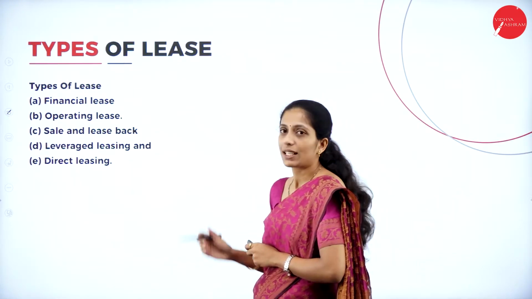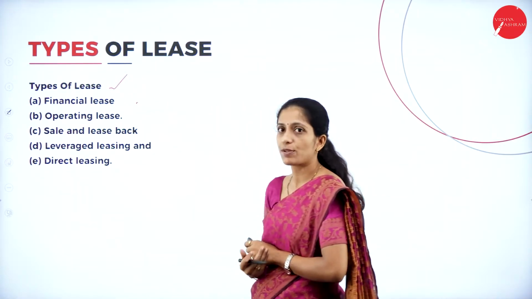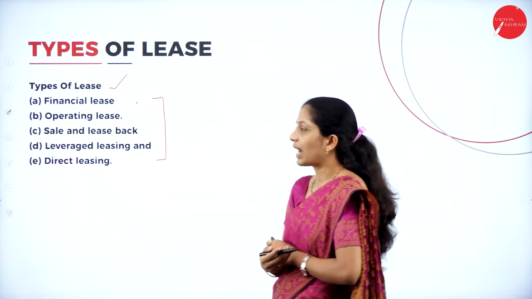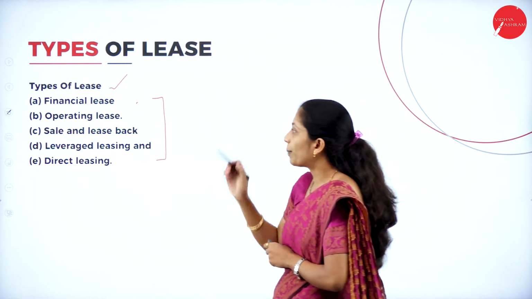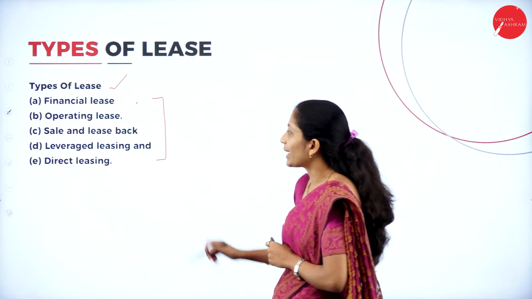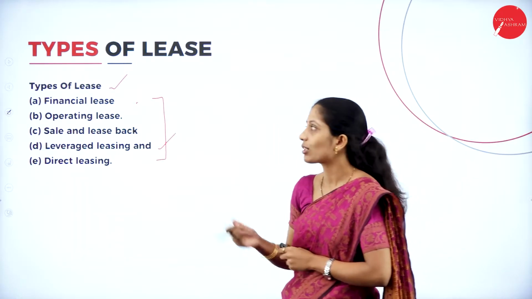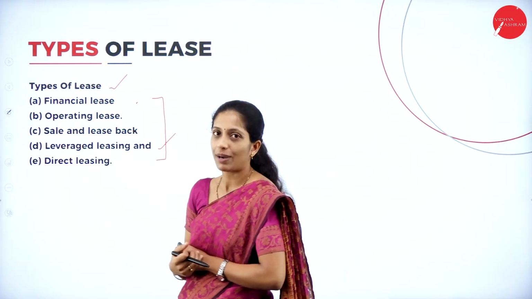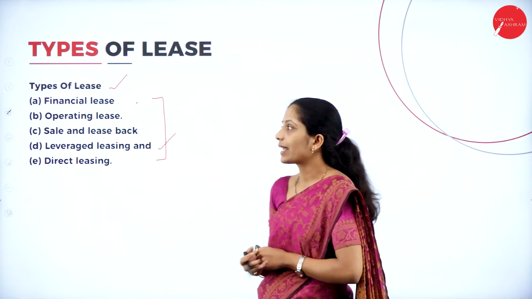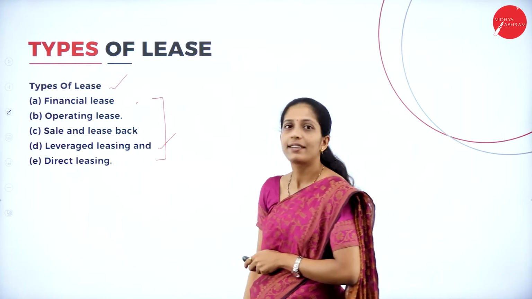Now let us see what are the types of lease. Under lease financing, you are going to learn about types of lease. Here we have 5 types of lease. The first one is financial lease, second one is operating lease, third one is sale and lease back, fourth one is leverage lease, and the fifth one is direct leasing. This is an important question you might get. What are the types of lease? Financial lease, operating lease, sale and lease back, leverage leasing, as well as direct leasing.